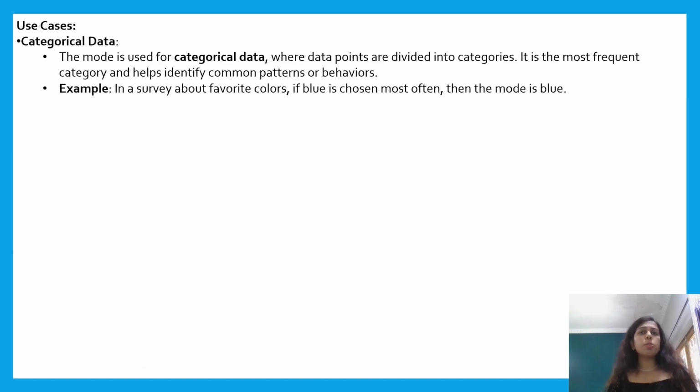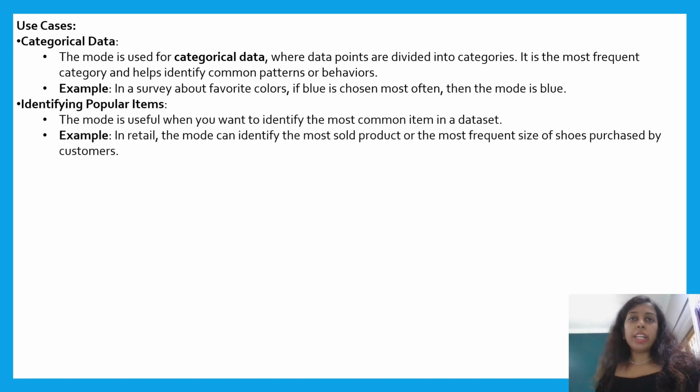Let us see the use case for mode. The mode is especially useful for categorical data, where the data points fall into categories or groups. For example, if you are conducting a survey asking people for their favorite color and most people choose blue, then the mode of your dataset is blue. In retail, the mode can identify the most frequently purchased product or size. This can help businesses understand consumer behavior and manage inventory more effectively.